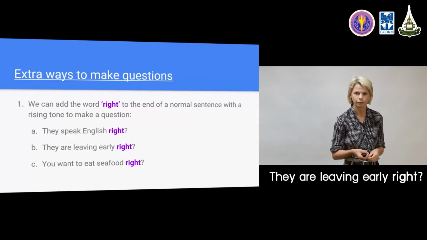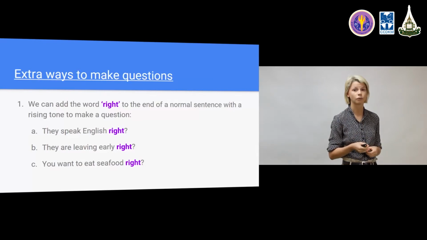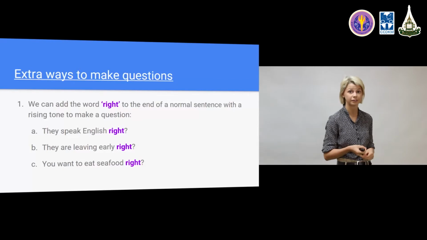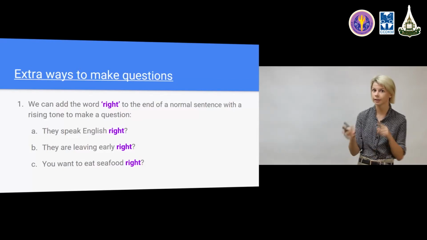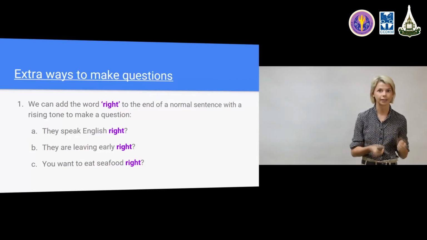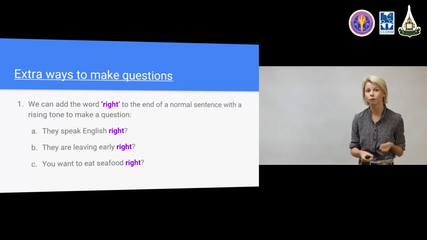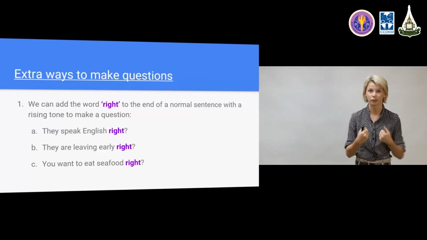They are leaving early, right? Did you hear the rising tone on right? I'm making a question with that simple sentence. I'm not doing the switch. I'm not adding a question word. I'm not following the normal construction. I'm being lazy.